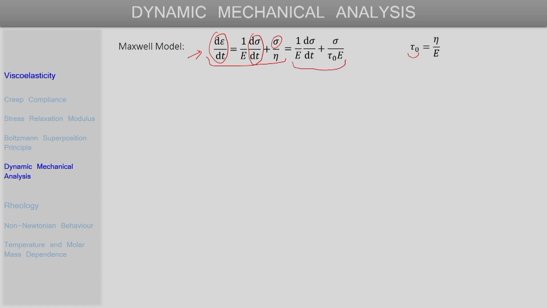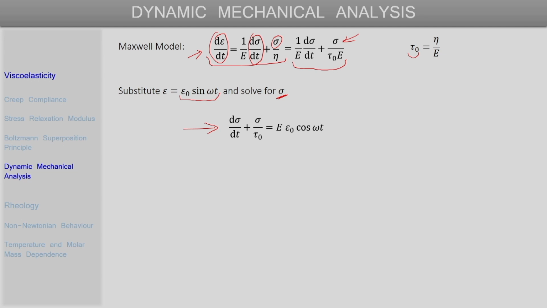So, now let us see what happens if an oscillatory kind of load is imposed on this Maxwell model. If we consider epsilon as epsilon naught sin omega t, so an oscillatory kind of strain, and try to solve for this quantity sigma, that is the stress, using the Maxwell model, we will get this ordinary differential equation again.